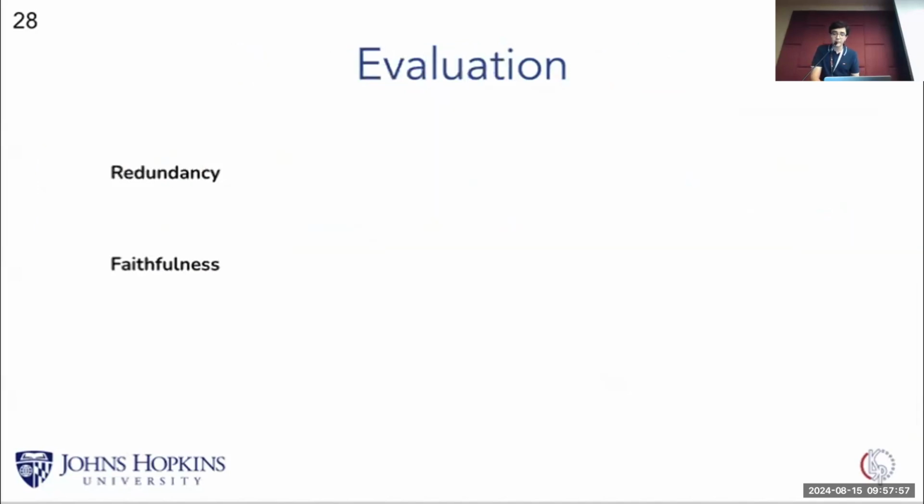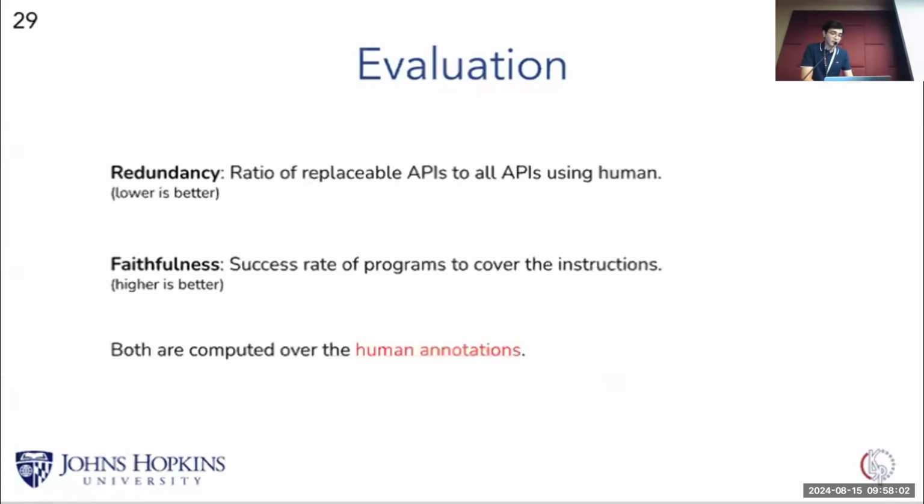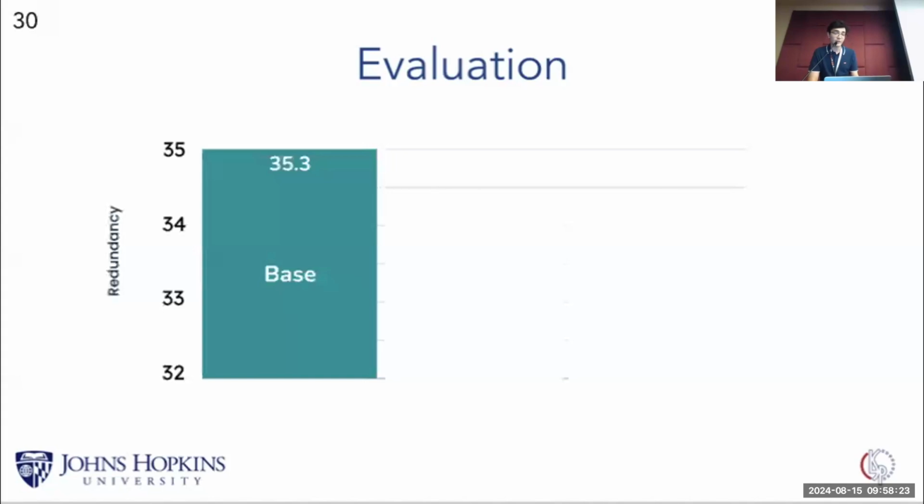We evaluate our pipeline with two metrics, redundancy and faithfulness. Redundancy refers to how replaceable the given API is in comparison to the already existing APIs, while faithfulness is how successful the output program is at executing the instructions. Both of these metrics are computed based on the human annotations of the generated output programs. Our baseline is simply instructing GPT-4 to output the program based on the input instruction set.